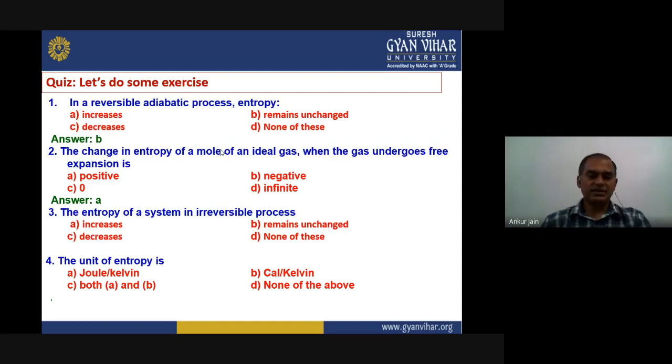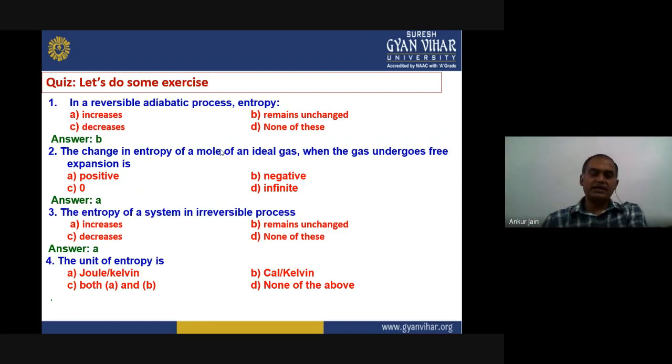The third question is, the entropy of a system in an irreversible process increases, decreases, remains unchanged, or none of these. For a reversible process it remains unchanged, but for the irreversible process it increases. We have calculated this according to the principle of increase of entropy, right?